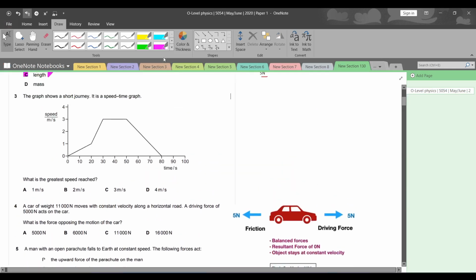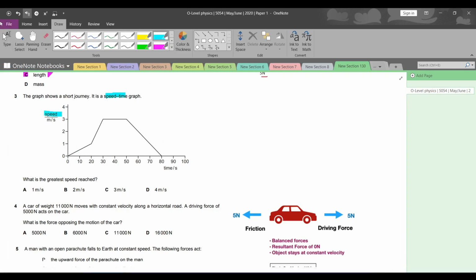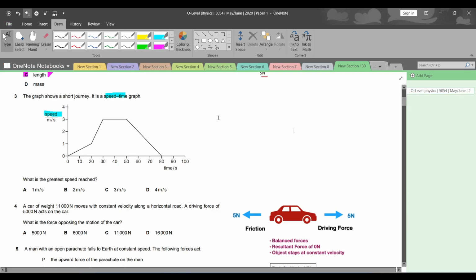Question number 3. The graph shows a short journey. It is a speed time graph. The speed time graph हमें क्या देता है? Speed time graph gives us the speed, of course. It gives us the distance with the area under the graph. And what else does it give us? It gives us the acceleration with the gradient.